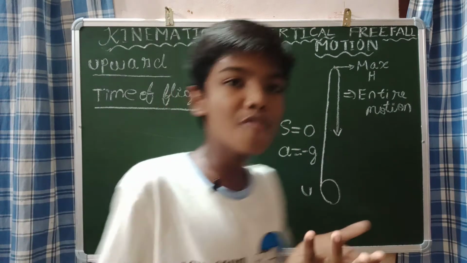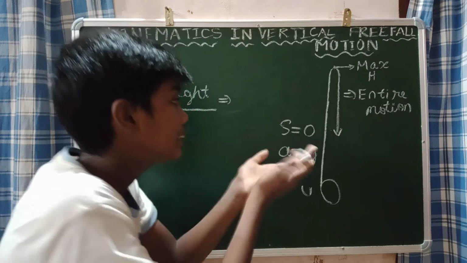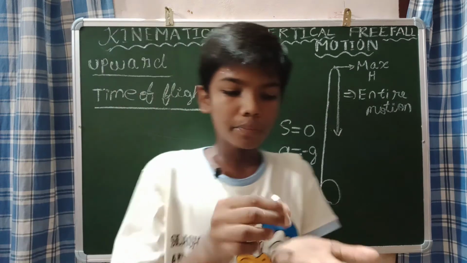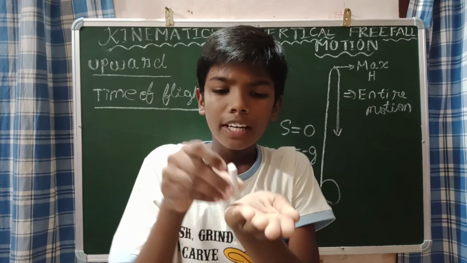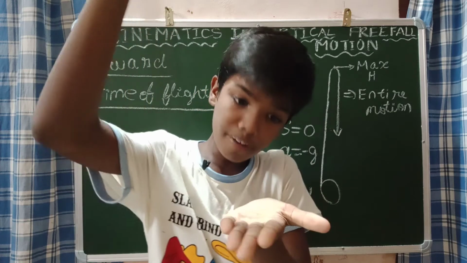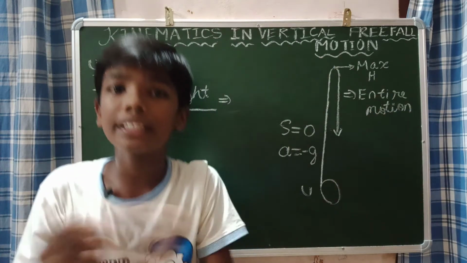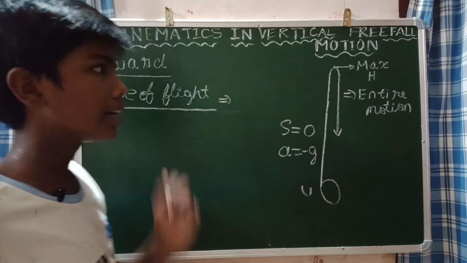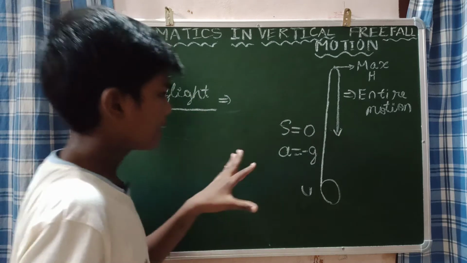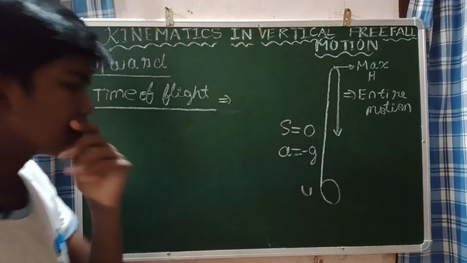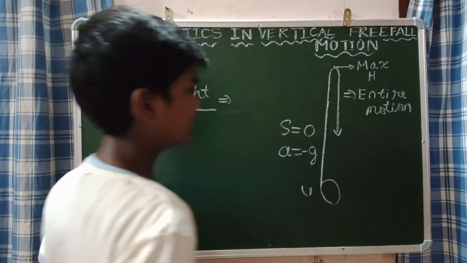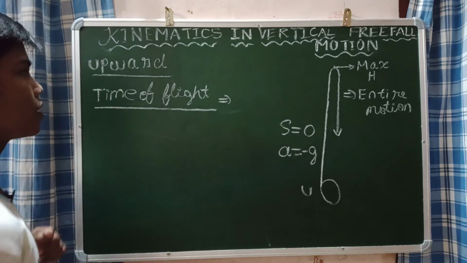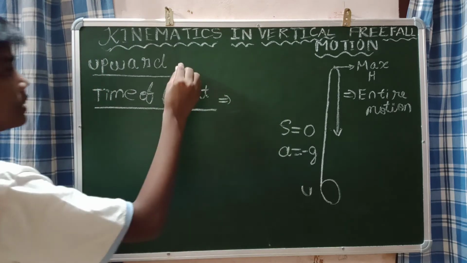Logically we are correct. Please think like that: the object is thrown vertically upward, reaches the maximum height and again falls to the same position. That means the initial and final positions are equal, so the total displacement will be 0 for the entire motion. That is very important. The remaining parameters are correct: u, a is equal to minus g, s is equal to 0. Now let us derive the time of flight. We can derive the time of flight using the second equation itself.